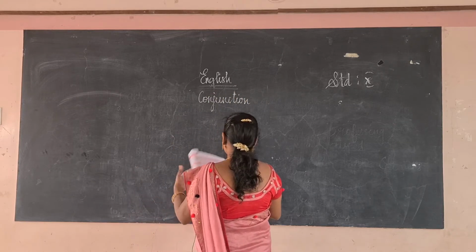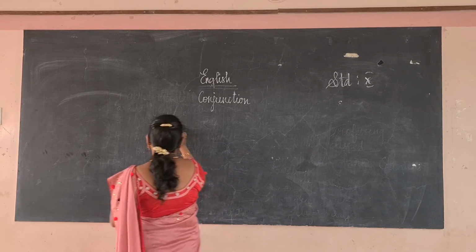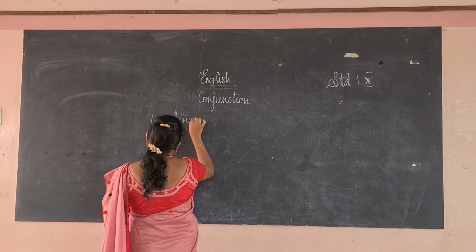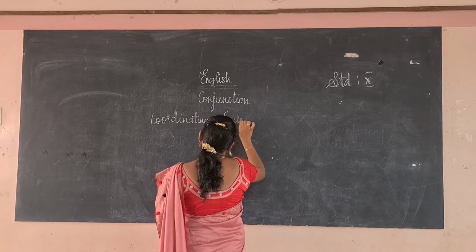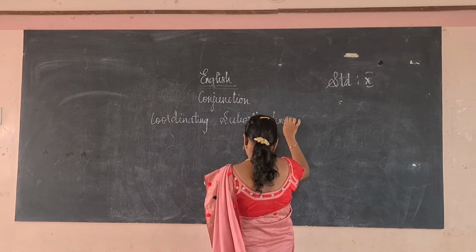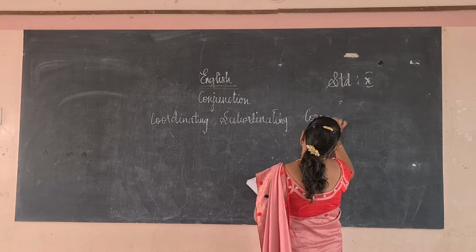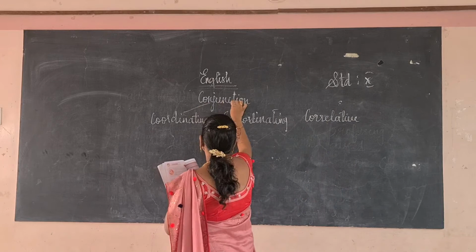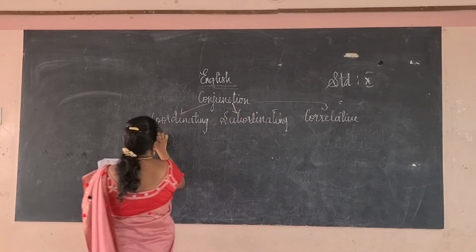Conjunctions are of three types: coordinating conjunction, subordinating conjunction, and correlative conjunction.